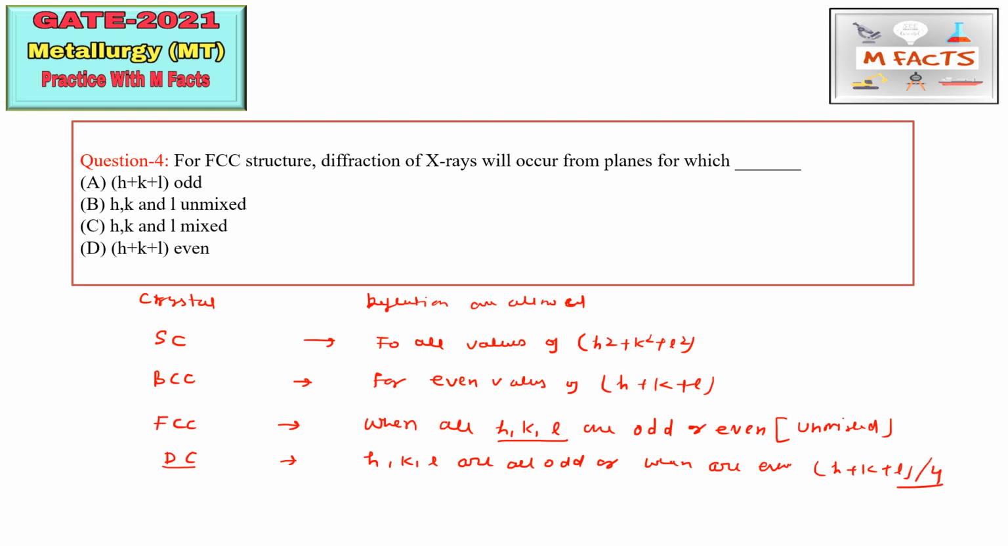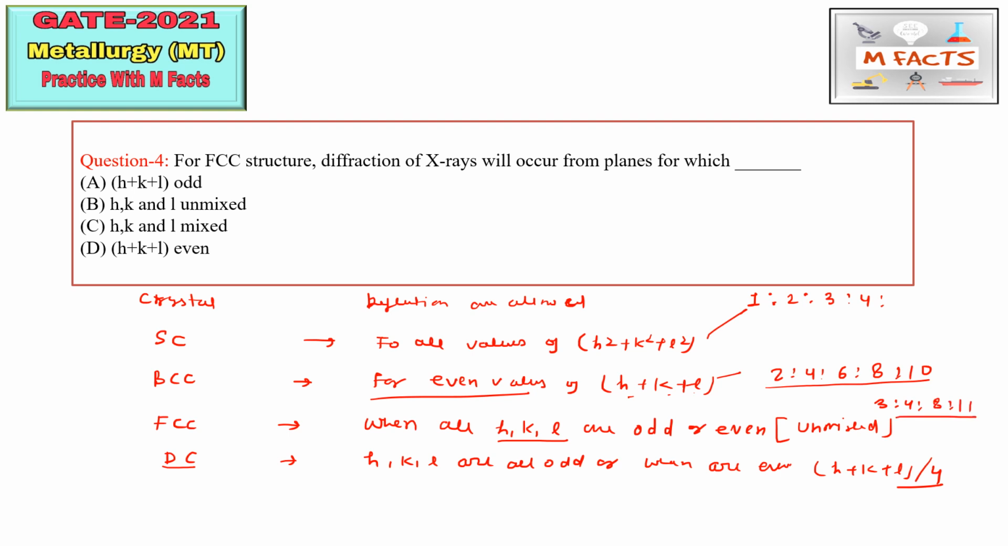What is the meaning of this? For all values of H square plus K square plus L square, you know the rule: 1, 2, 3, 4, that is for simple cubic. For BCC it is 2, 4, only even values, so you can say that for even values of H plus K plus L it happens. And for FCC, all HKL are odd or all even, so this is 3, 4, 8, 11, like that.